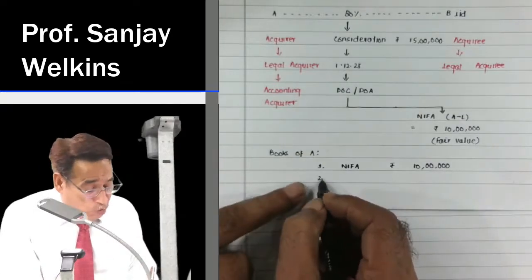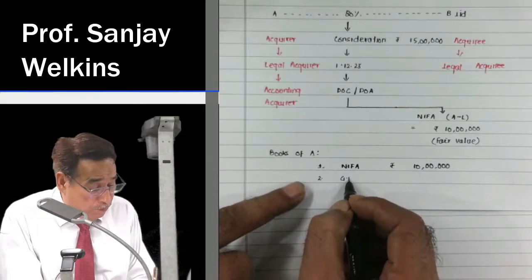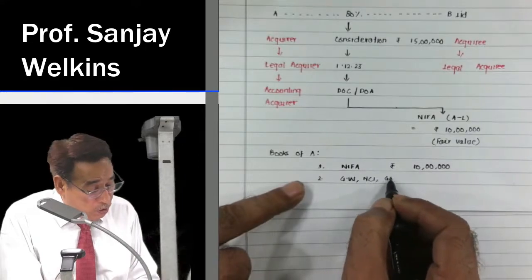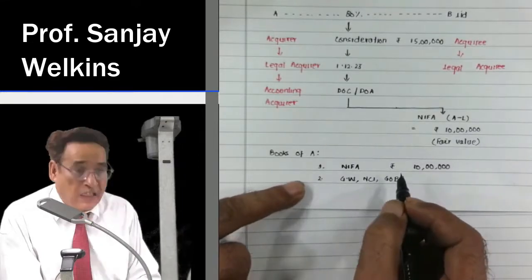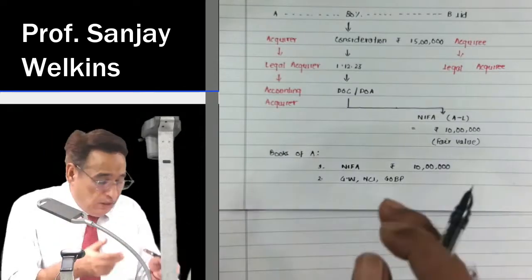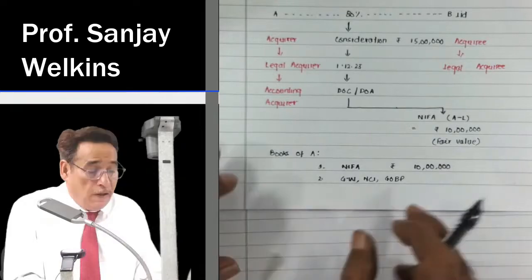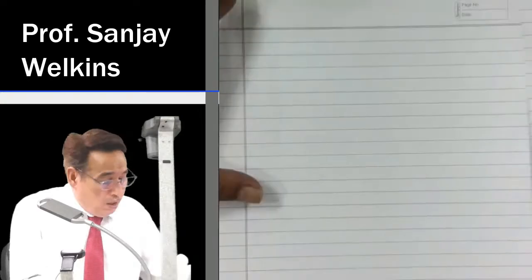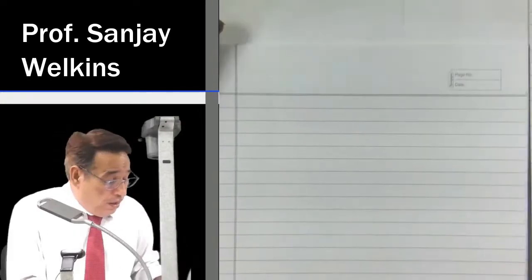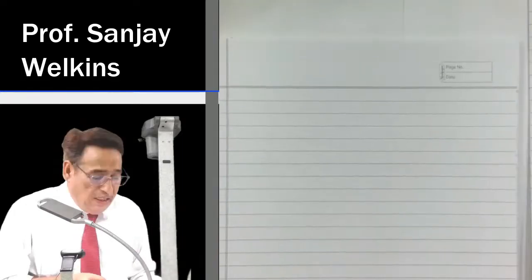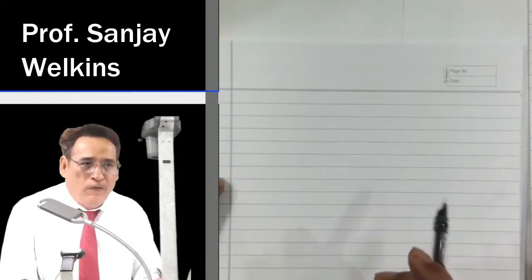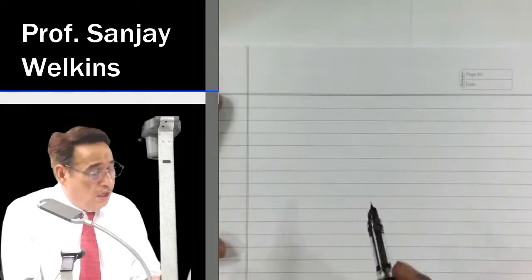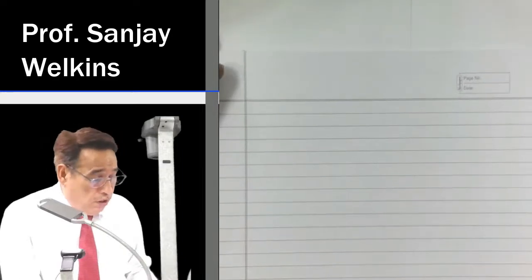Then standard says that you have to compute goodwill, NCI, non-controlling interest, or gain on bargain purchase, isn't it? This is exactly what we saw in the last session. Now in this question, I'm interested in computing the goodwill. I just gave the format to you earlier. Now how to compute the goodwill? Let's see. In order to compute the goodwill, we are not going to follow any formula or something like that. Correct? Most of the time students become habitual of doing, as we call it in Hindi, ratification. ऐसा नहीं करना है.